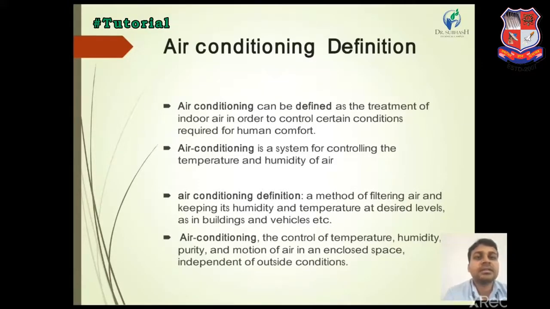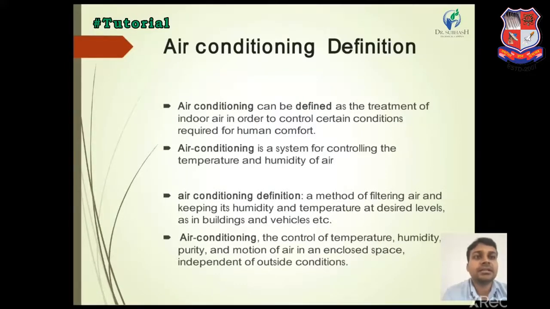Air conditioning system defines a method of filtering air, keeping its humidity and temperature at a desired level, as in a building, vehicle, etc. Air conditioning is the control of temperature, humidity, purity and motion of air in an enclosed space independent of outside conditions.